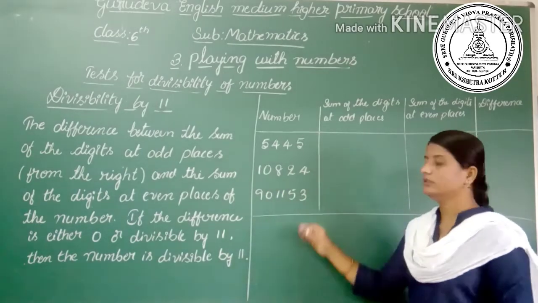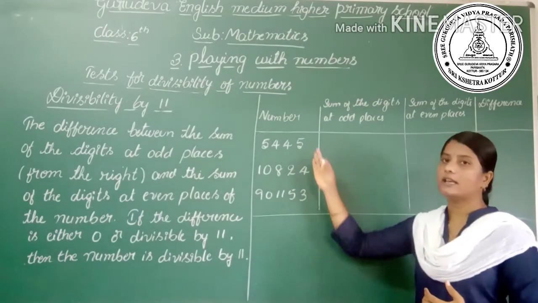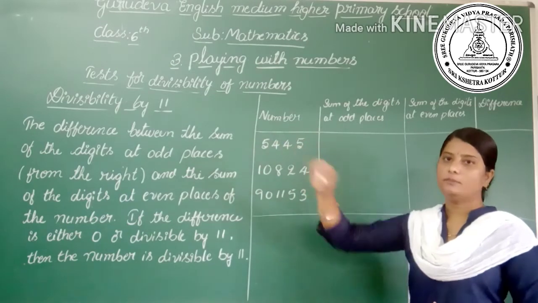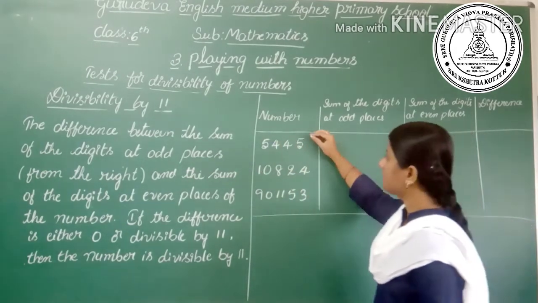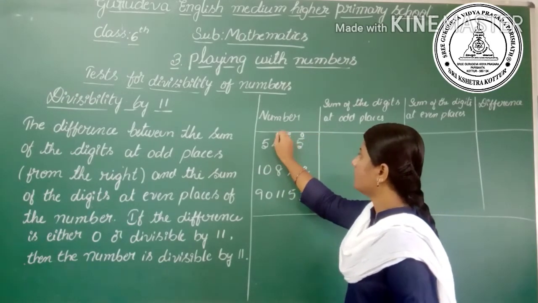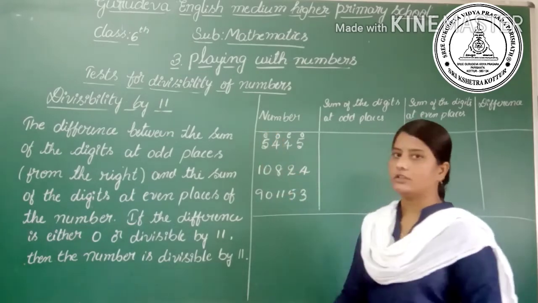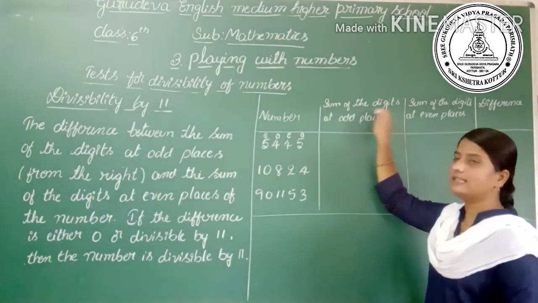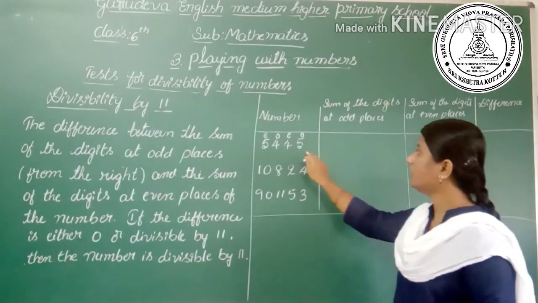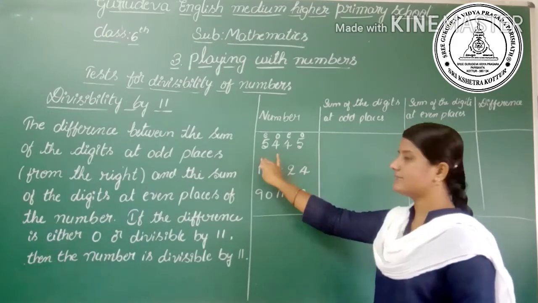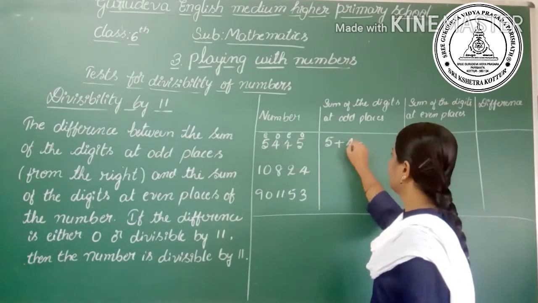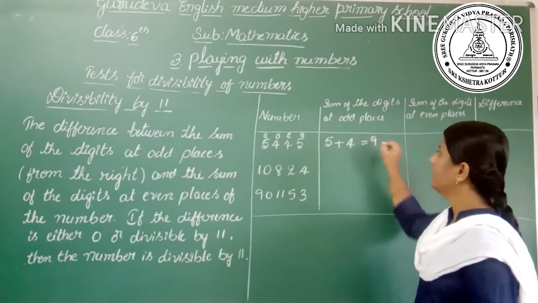Yes, I have taken 3 examples here. Let's check whether they are divisible by 11 or not. First I will write the odd and even places from the right side. The first place is odd, the second place is even, the third place is odd and the fourth place is even. Okay, first the sum of the digits at odd places. The odd place digits are 5 plus 4, which is equal to 9.